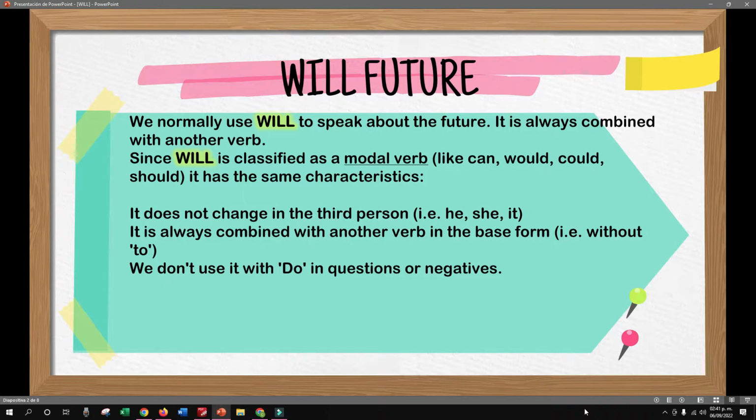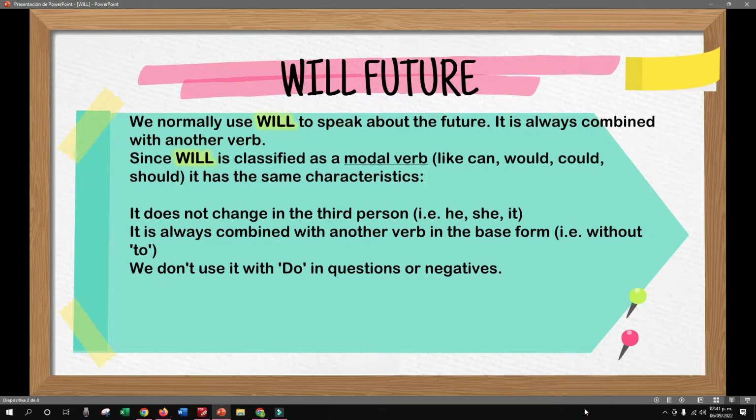So it is always combined with another verb in the base form. You don't need to use to. You just need to use will and then the verb in the base form.